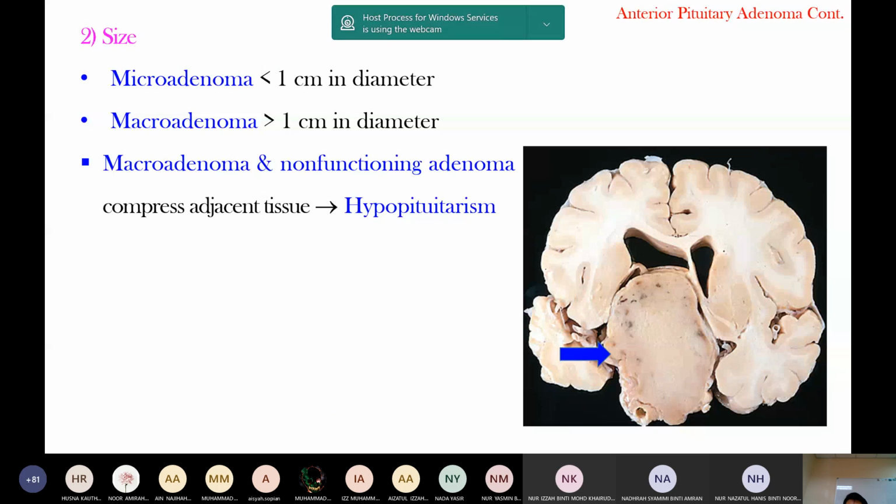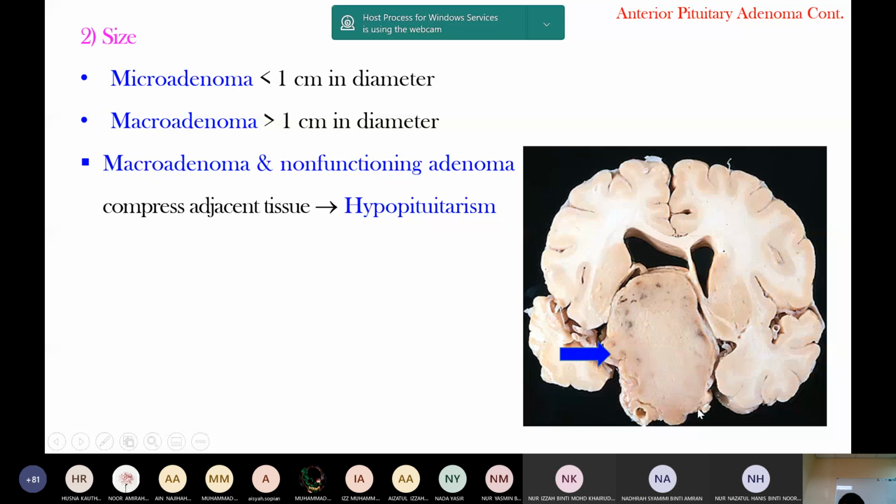Size. It depends on the size. Microadenoma means the size is less than 1 centimeter. Macroadenoma is more than 1 centimeter. Normally, macroadenomas are non-functioning adenomas, and they compress the adjacent normal tissue and lead to hypopituitarism.